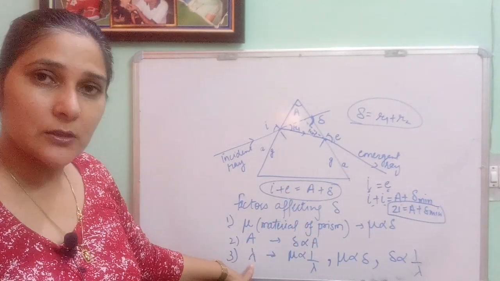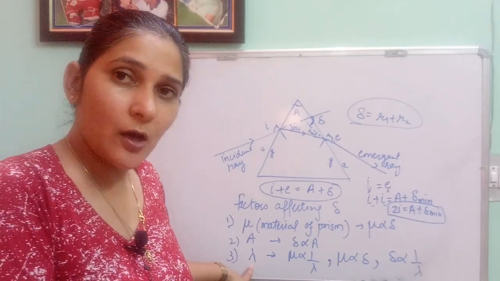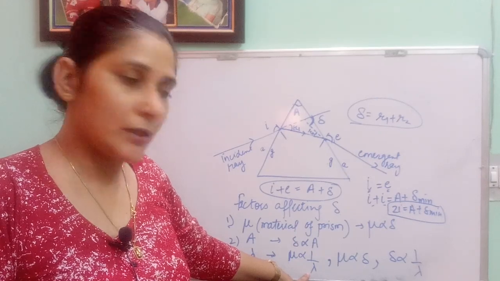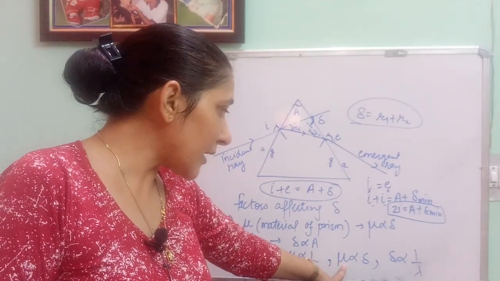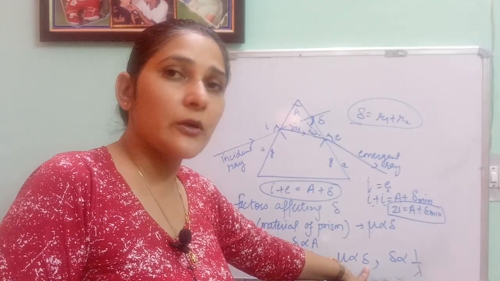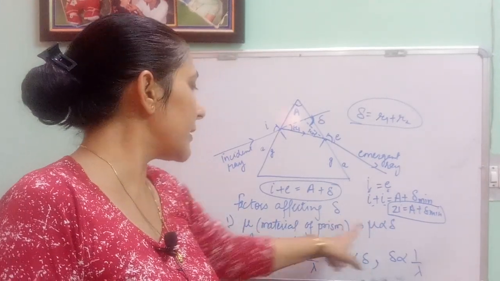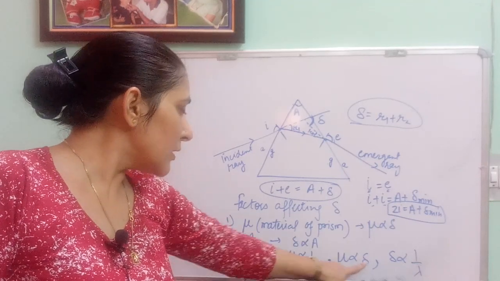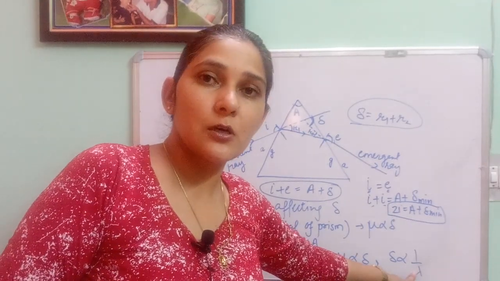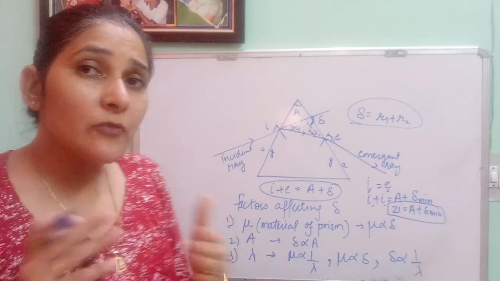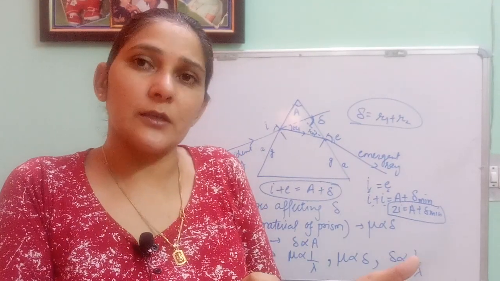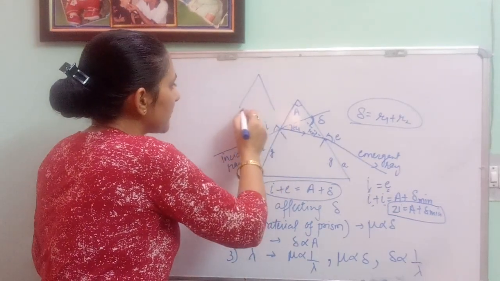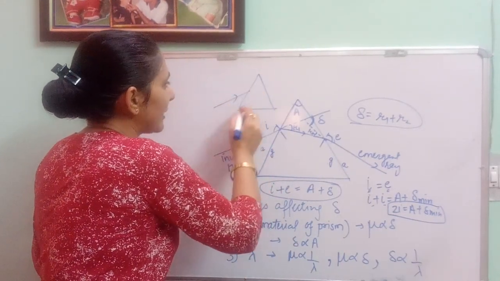Third one is wavelength. As we have done right now in this video, refractive index is inversely proportional to wavelength, and refractive index is directly proportional to deviation. We just said refractive index is directly proportional to deviation. So from these two you can say the more the wavelength, the lesser the deviation. And you must have observed this anyway, whenever you have made the diagram of the prism, you make it like this: this is white light, okay.